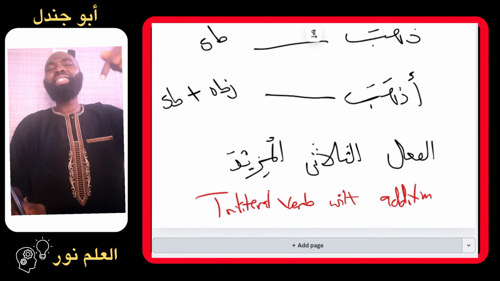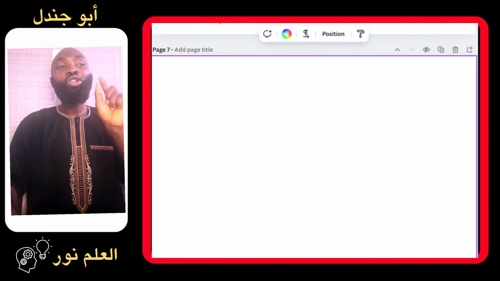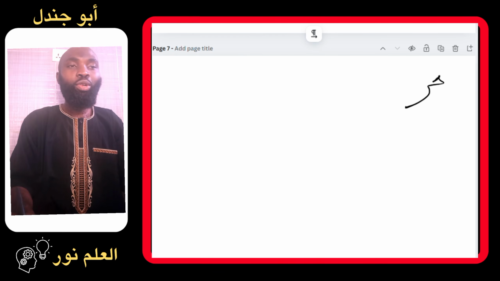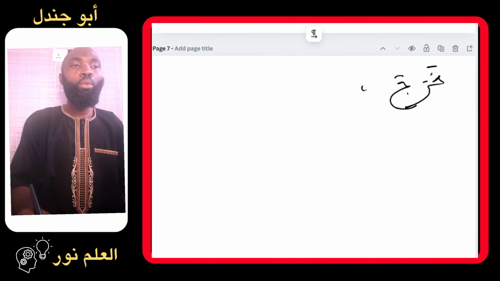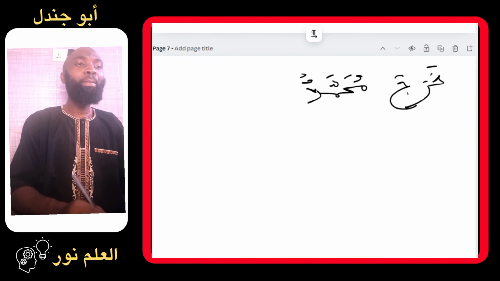Now, in order to make it still clearer, let's bring the last example, which is the word kharaja, into a sentence. Here I can simply say kharaja Muhammadun, which means Muhammad left.